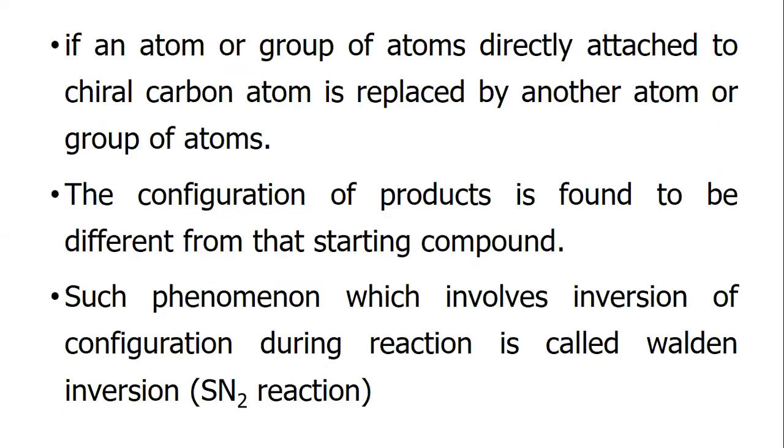If an atom or group of atoms directly attached to a chiral carbon atom is replaced by another atom or group of atoms, the configuration of the product is found to be different from that of the starting compound. Such a phenomenon which involves inversion of the configuration during reaction is called Walden inversion.